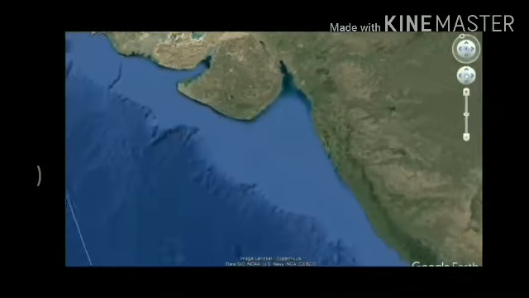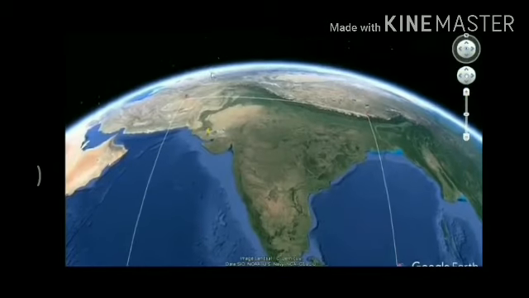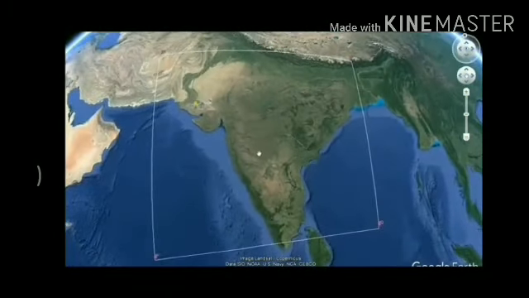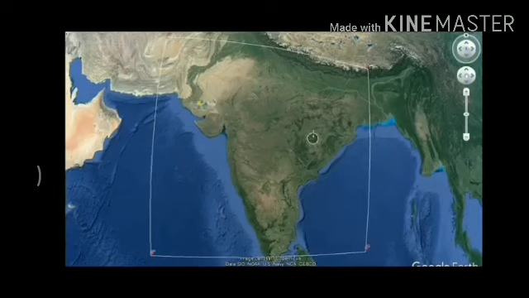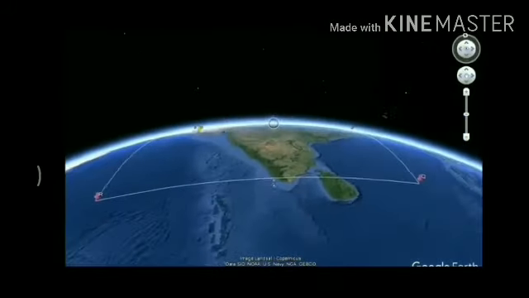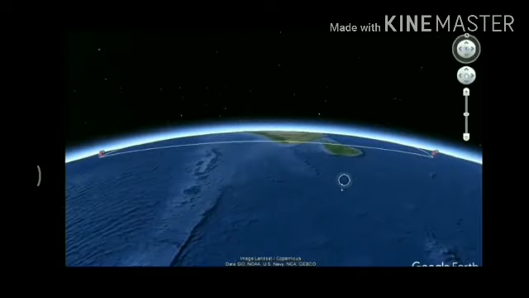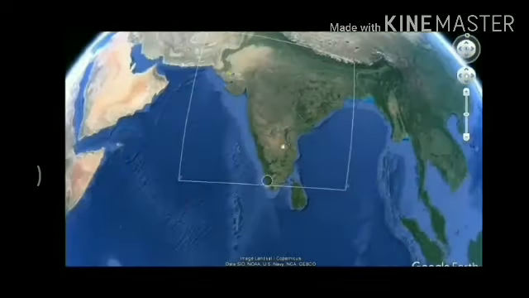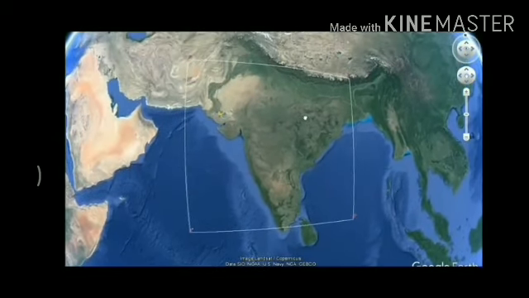Similarly, suppose we consider a larger area like this, on the surrounding of the India map, A, B, C, D again. Just observe the sides of this A, B, C, D. There is a small curvature. So we have to consider this effect of the curvature. So in that condition, we conduct the geodetic surveying.